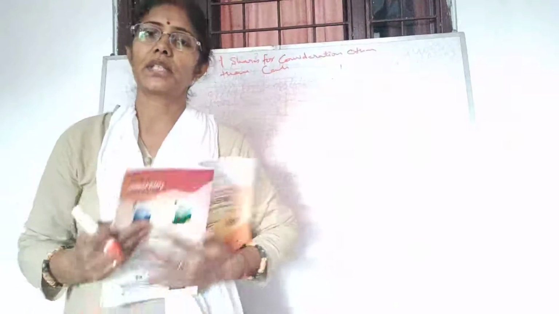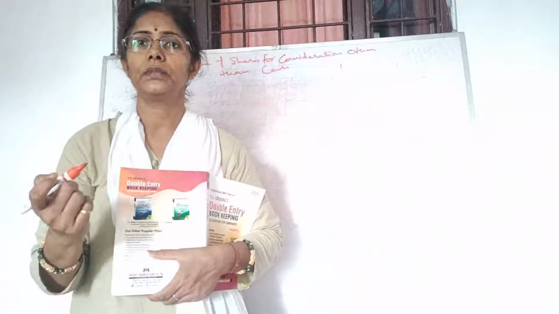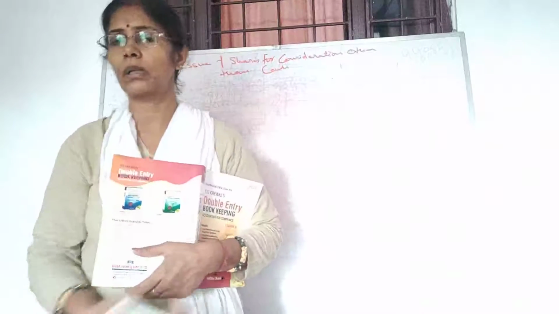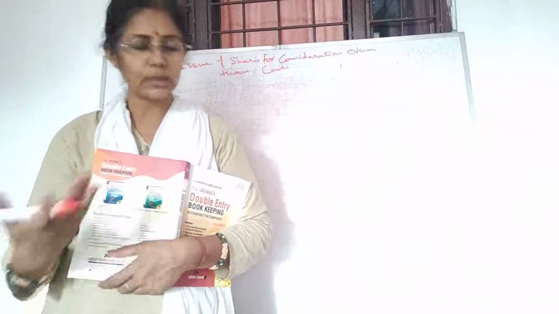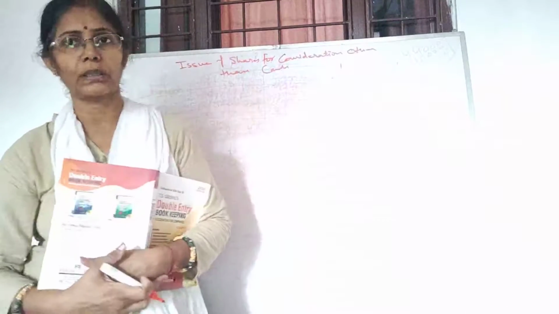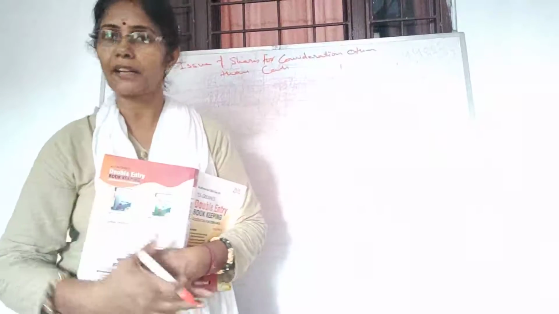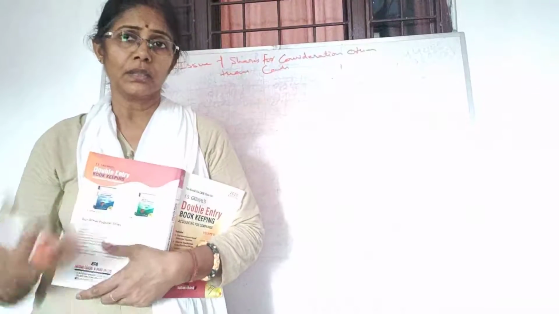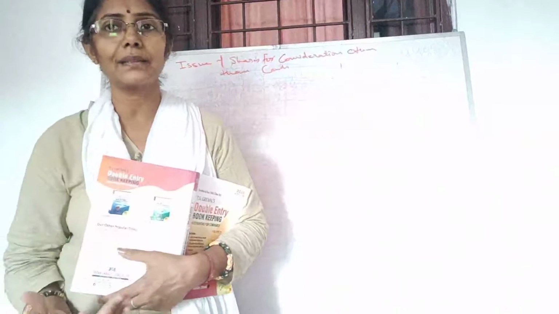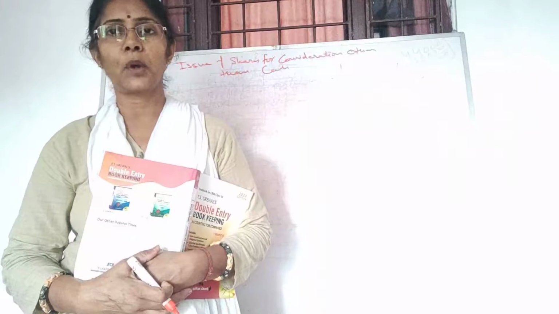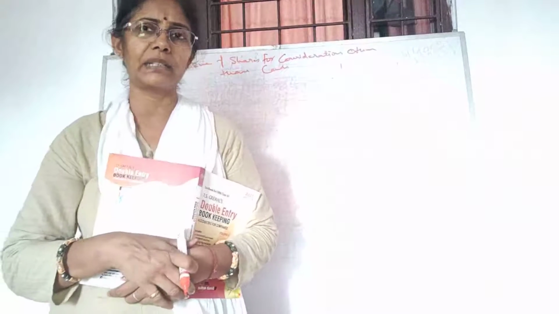Well, we purchase the share. The public purchase the share with the help of underwriters and brokers, sometimes directly. They don't have the knowledge of the market, right? So they take help of the underwriters and brokers. And if we talk from the company side, which we have already discussed in detail, when a company issues shares at its initial stage, it has to take help of the underwriters and brokers. I hope you know the difference between underwriter and broker.